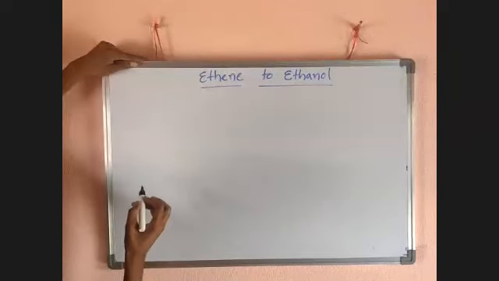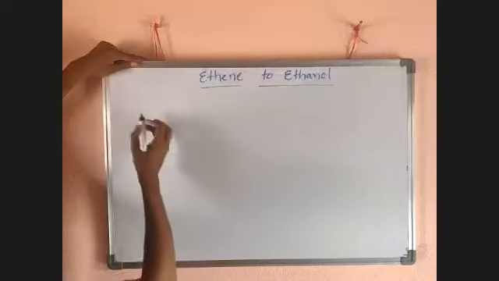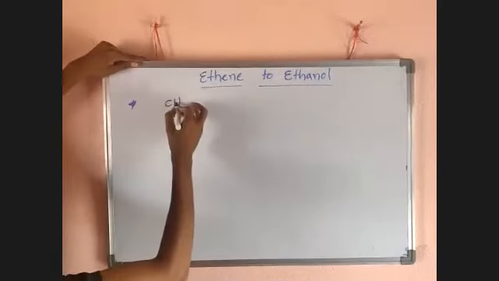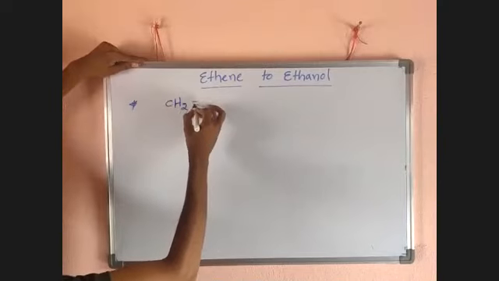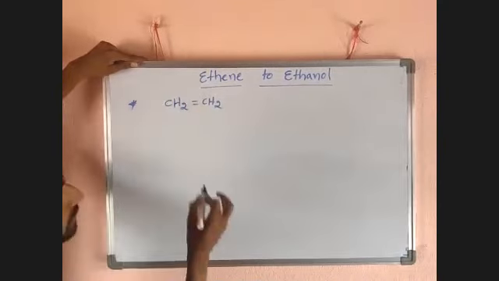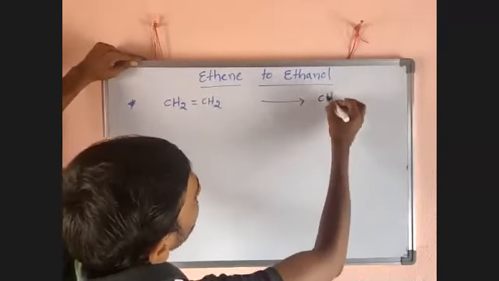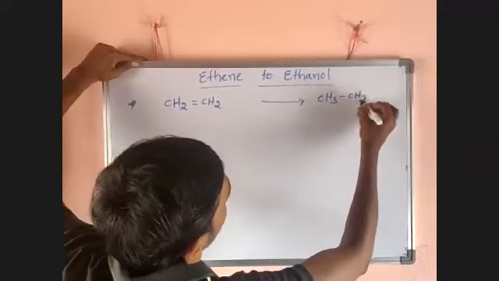There are three steps for conversion of ethene to ethanol. First, the general reaction I have to take. Ethene means CH2 double bond CH2. Now don't write, look here. Ethanol means CH3 bond CH2 bond OH.